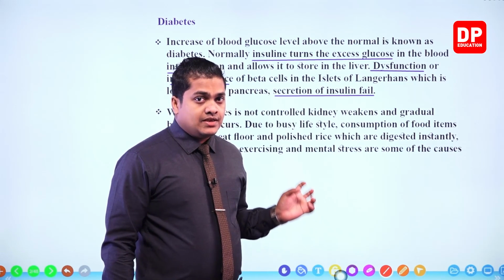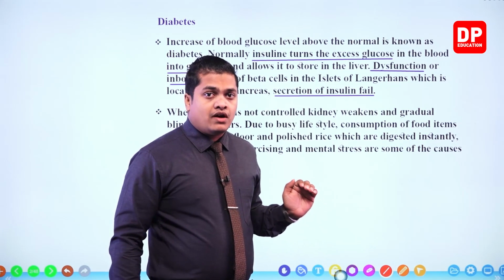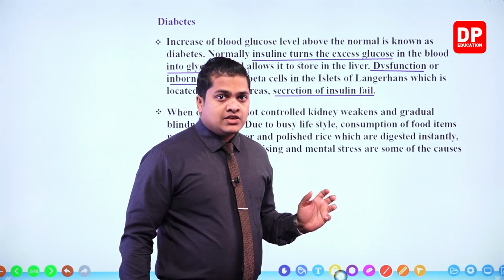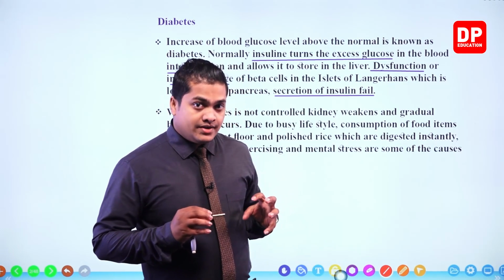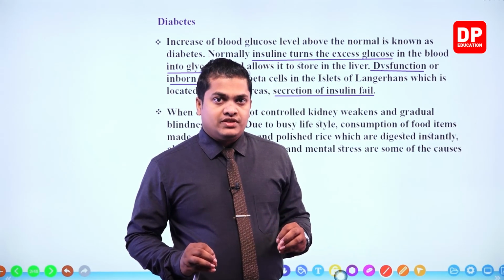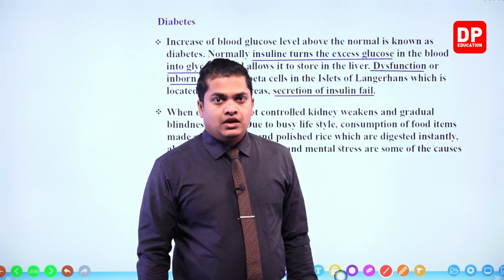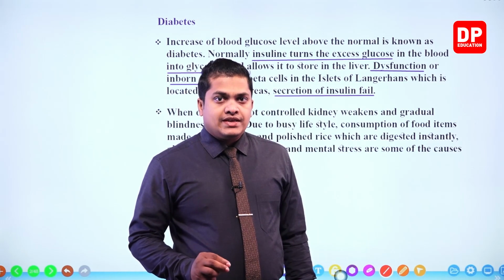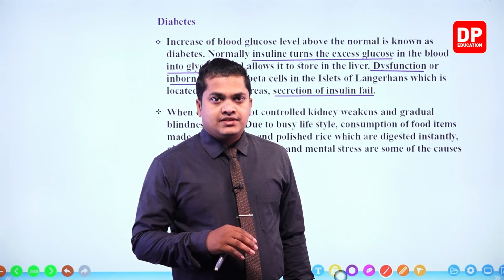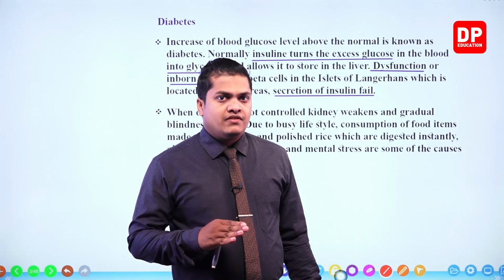So as you can see, most of the causes which are given here are related to our busy lifestyle or change in our lifestyle. So diabetes is a disease that mainly came out because of the change of lifestyle of the people. Nowadays diabetes is a most common disease that we can see among the people, like between the ages 50 to 60.